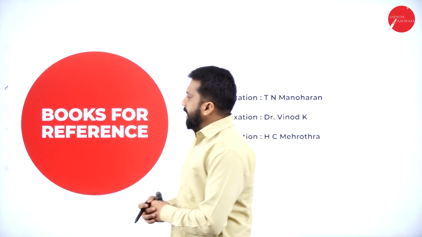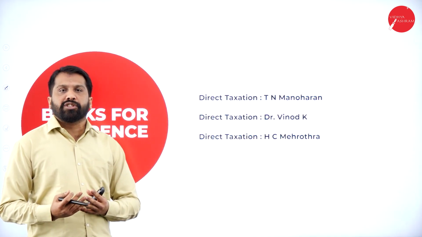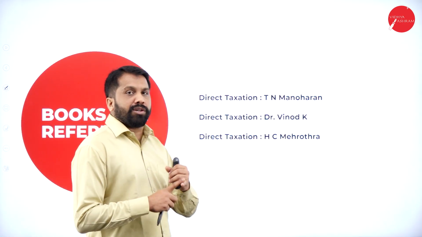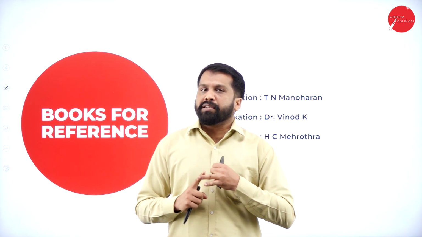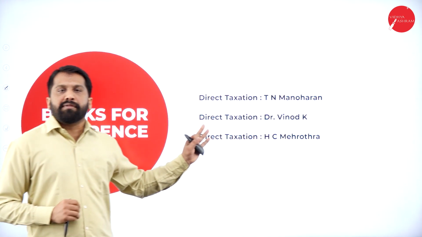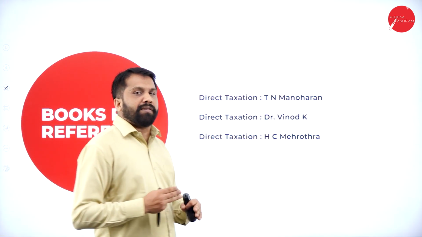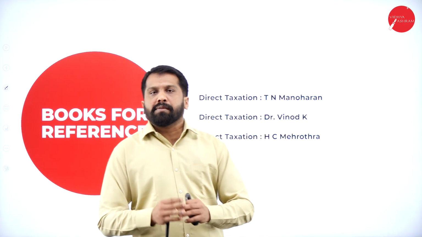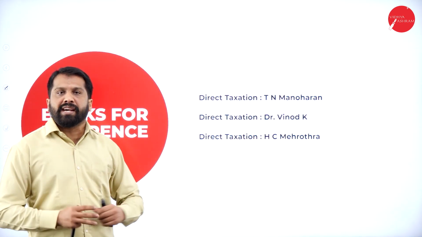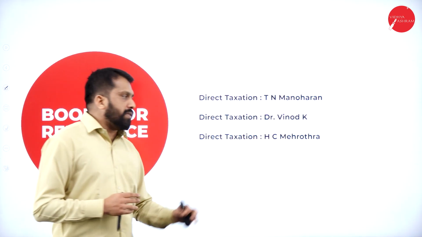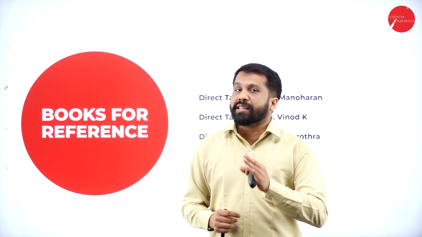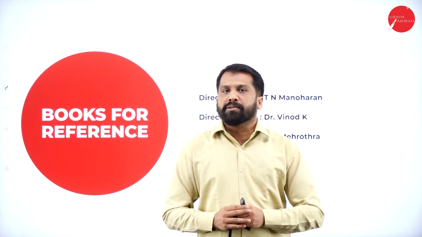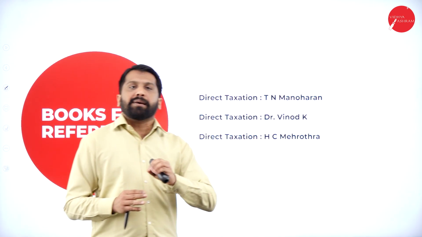Your books for reference: as per my suggestion, never go for a taxation book. Why? Because in your syllabus you have direct tax also, and indirect tax also. If you purchase a direct tax book, it will cost you 650 to 700. Indirect tax again is 500 to 600, which means 1,300 something you have to spend. Better, once I am done with each unit, you will get unit-wise notes. Those unit-wise notes are more than sufficient for your examination.